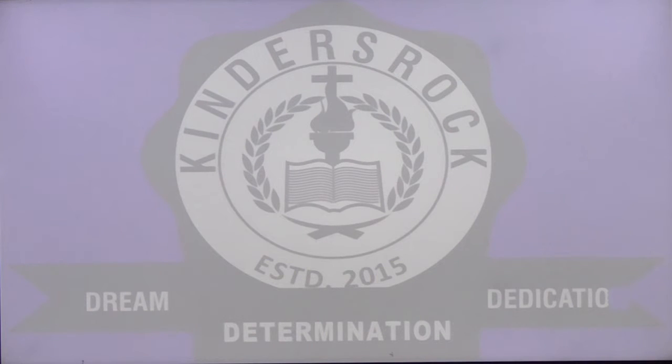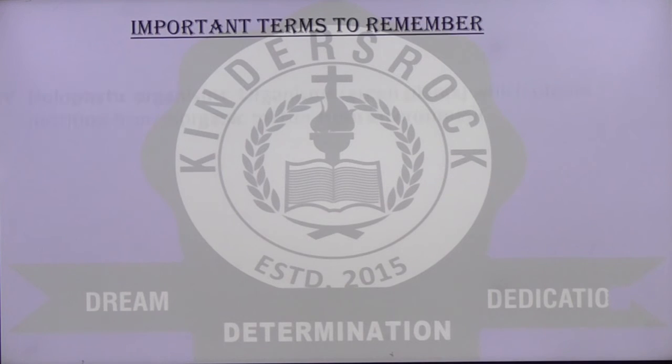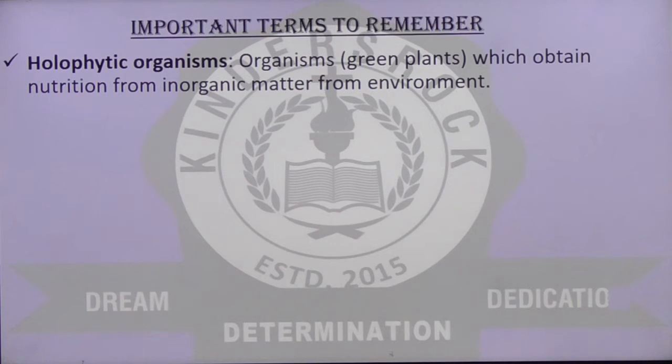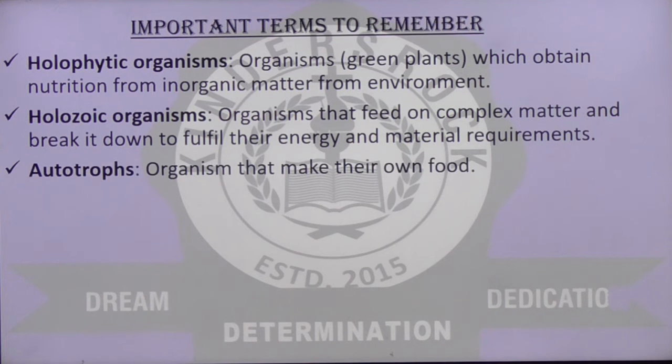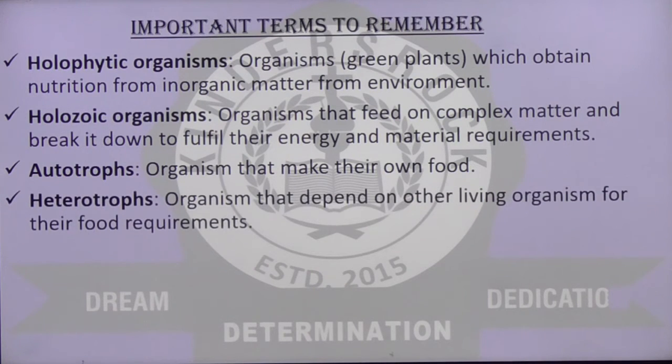Let us look at some important terms for us to remember. Holophytic nutrition: organisms, that is green plants, which obtain nutrition from inorganic matter from the environment. Holozoic organisms: organisms that feed on complex matter and break it down to fulfill their energy and material requirements. Autotrophs: organisms that make their own food are called autotrophs. Heterotrophs: organisms that depend on other living organisms for their food requirements.